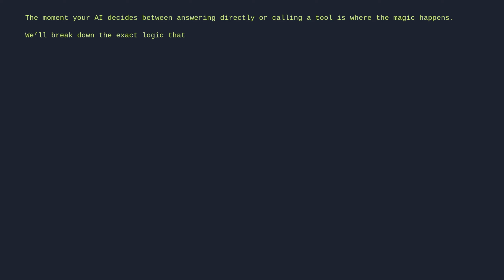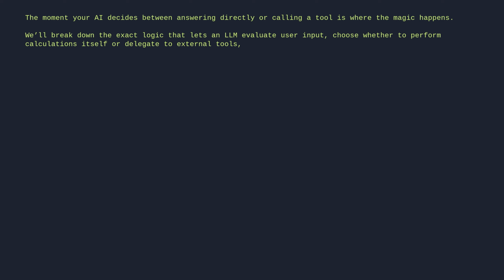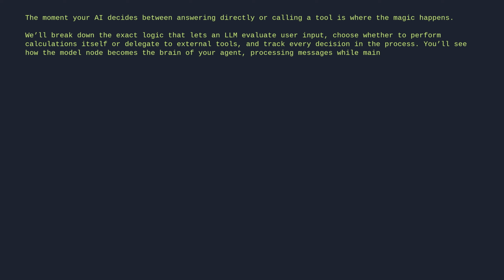The moment your AI decides between answering directly or calling a tool is where the magic happens. We'll break down the exact logic that lets an LLM evaluate user input, choose whether to perform calculations itself or delegate to external tools, and track every decision in the process. You'll see how the model node becomes the brain of your agent, processing messages, while maintaining full visibility into its own operations.